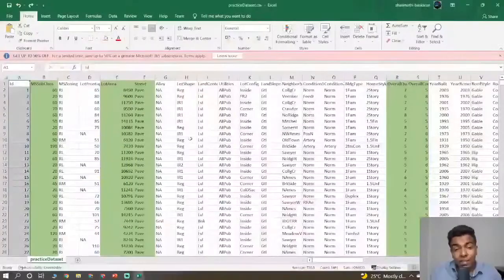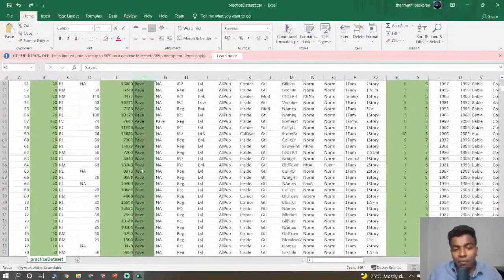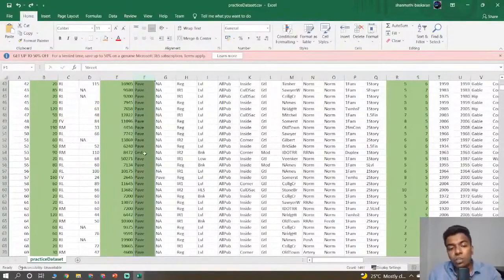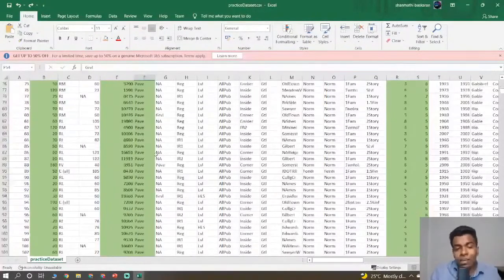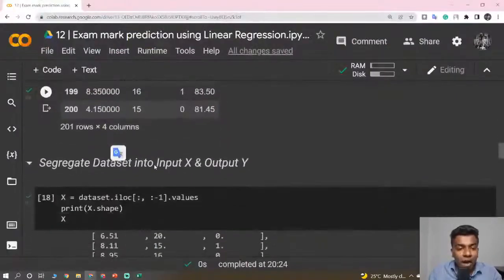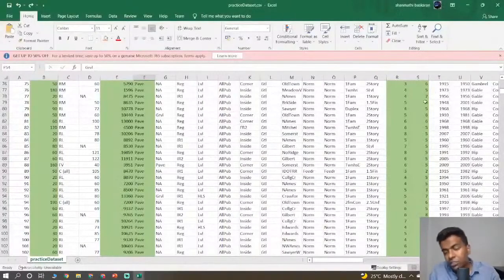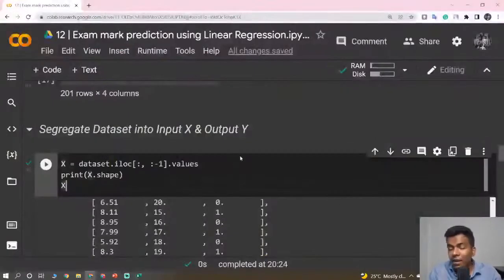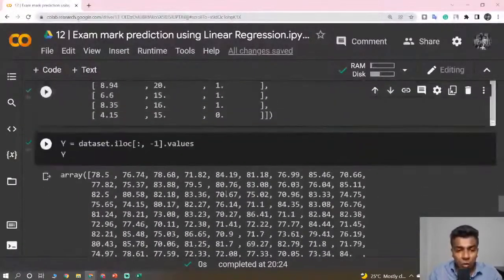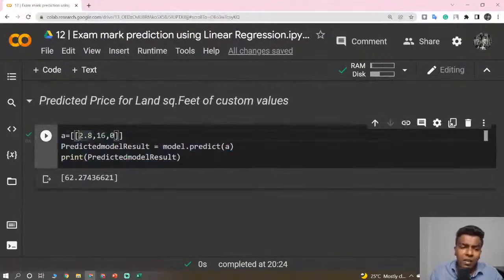The next part is about certain columns which contain characters or strings, like pave. You either change pave into 0 and grvl into 1. Likewise, you do the mapping. That is the next step you need to do. Then you segregate your data set. Of course, you have already split it out, so you segregate the first certain number of columns as features, and take the last column as your output. Then you do the training process, and finally you do the prediction by giving some random values based on your choice.